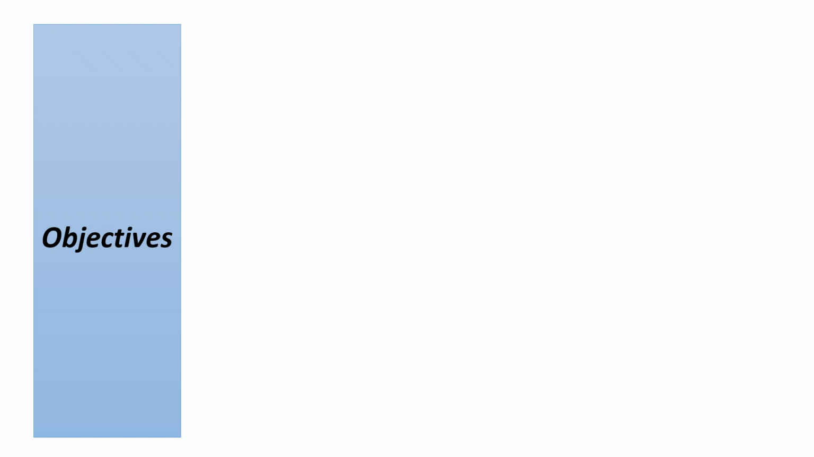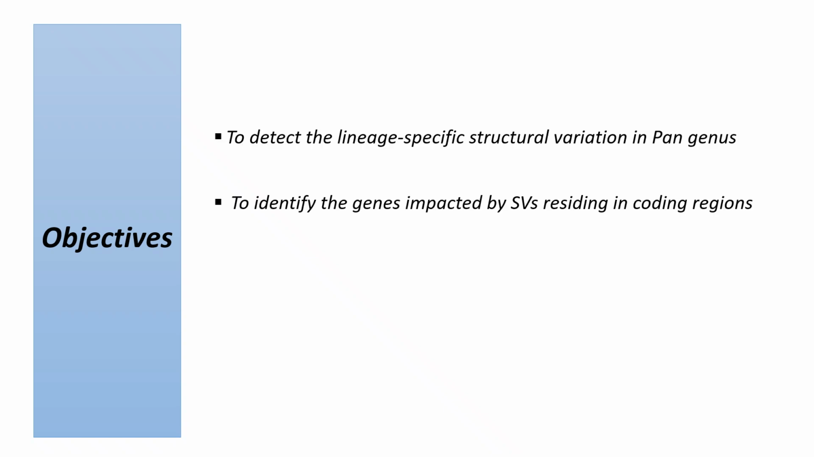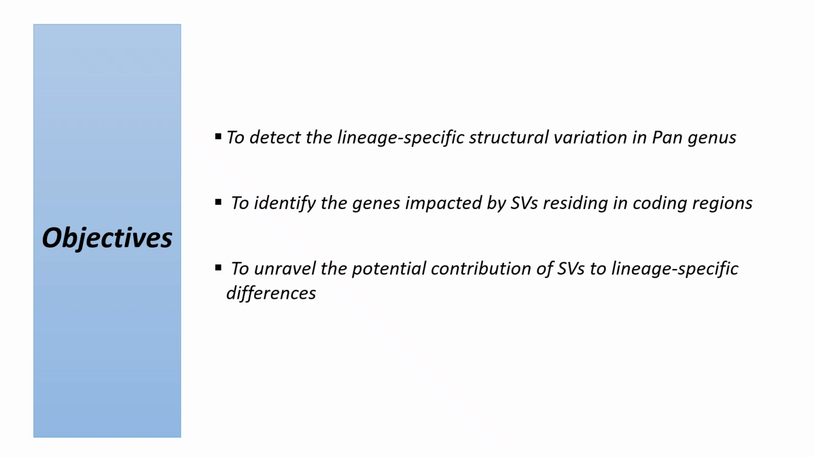The objectives of our study: to detect the lineage-specific structural variations in pangenus, to identify the genes impacted by SVs residing in coding regions, and to unravel the potential contribution of SVs to lineage-specific differences.